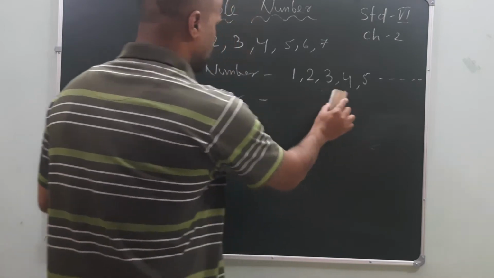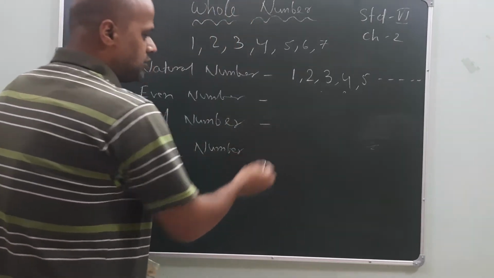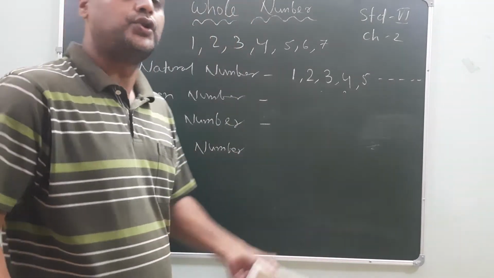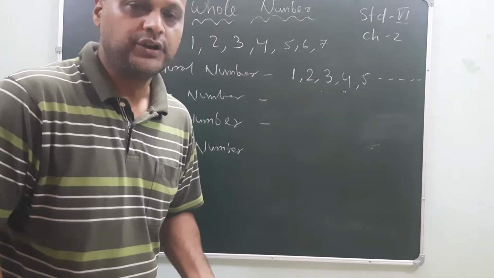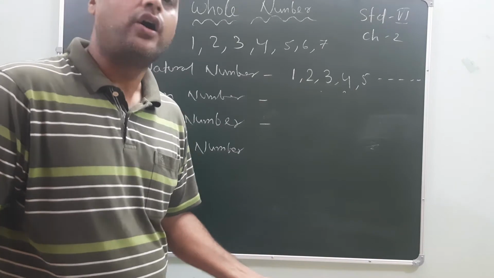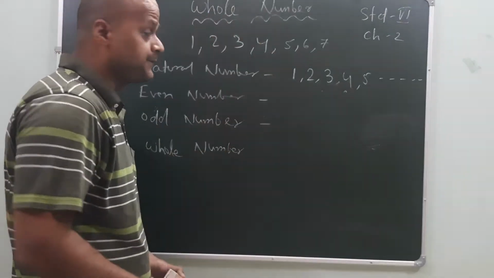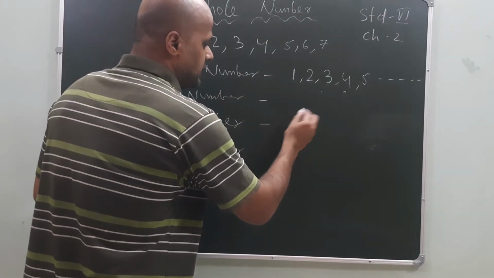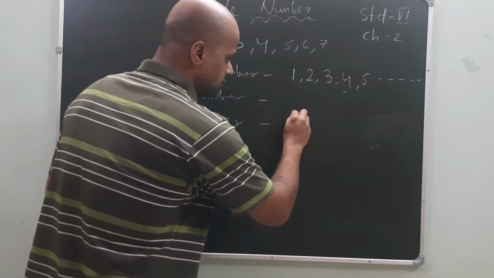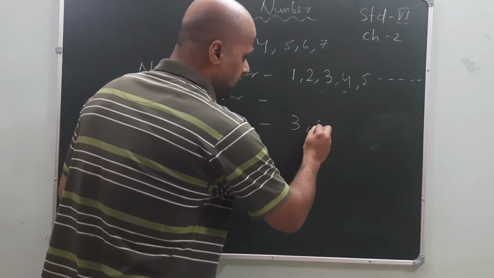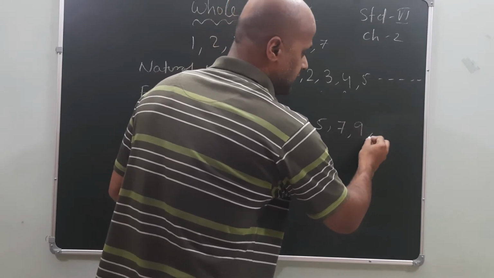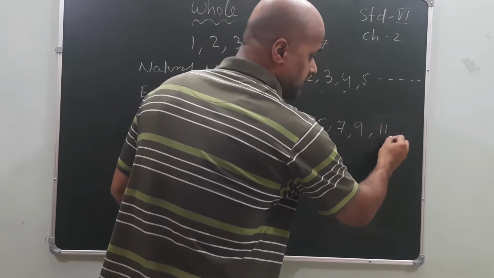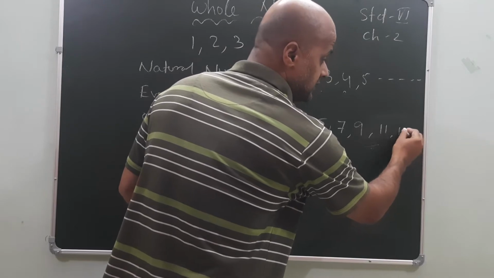Now friends, come to the third one, the odd number. Those natural numbers which are not divisible by 2 are called odd numbers. Let us take examples: 3, 5, 7, 9, 11, 13, like this.